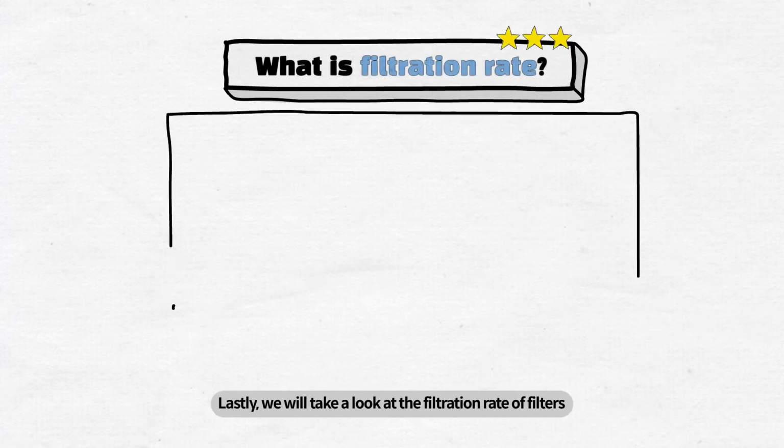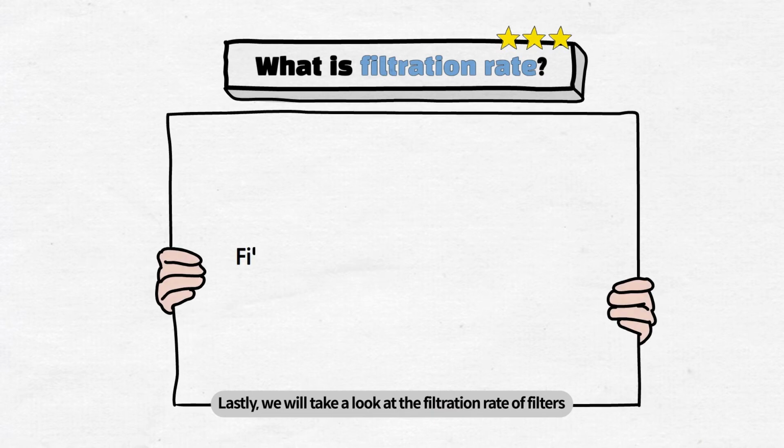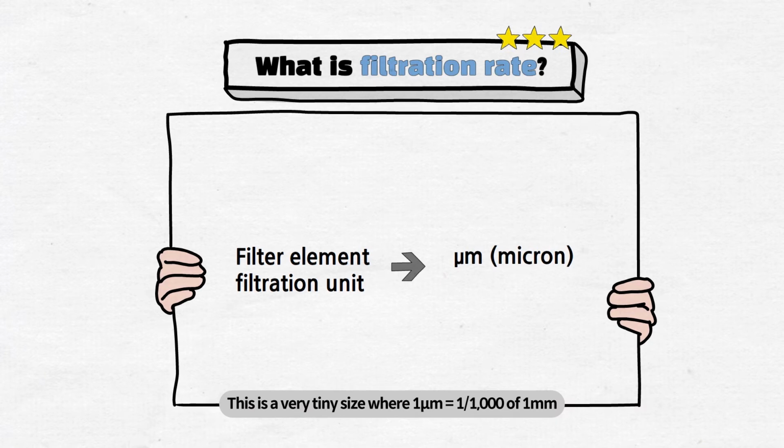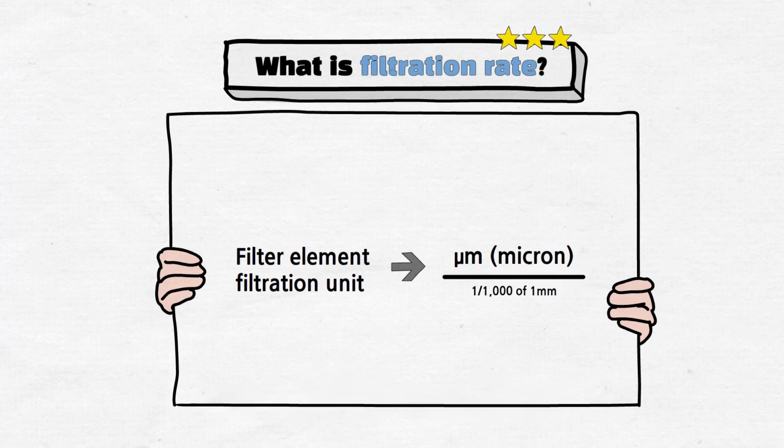Lastly, we will take a look at the filtration rate of filters. The particle filtration rate of filter elements that remove foreign particles are expressed in units called microns. This is a very tiny size where 1 micron equals 1/1000th of 1 millimeter.